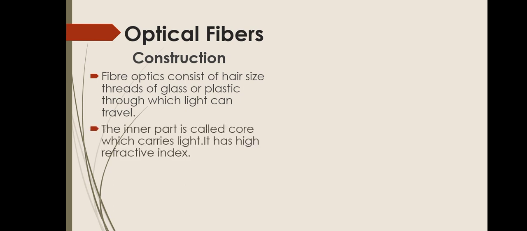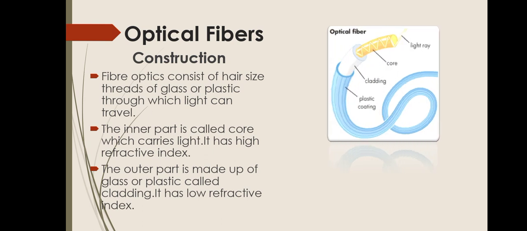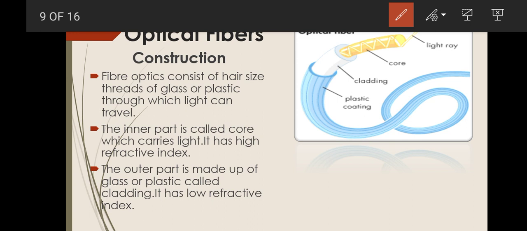The inner part is called the core, which carries light. It has a high refractive index. The outer part, made up of glass or plastic, is called the cladding. It has a low refractive index. Here is an optical fiber. You can see the different parts. The inner part is called the core, which carries the light and is made up of a material with high refractive index. The outer part of the core is called the cladding, which has a low refractive index.